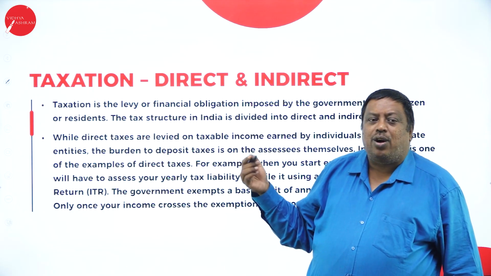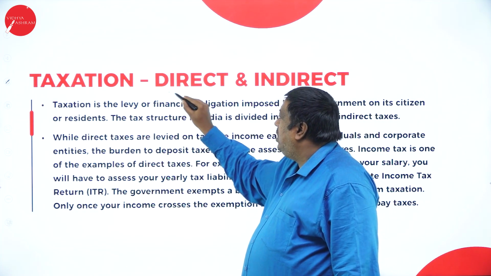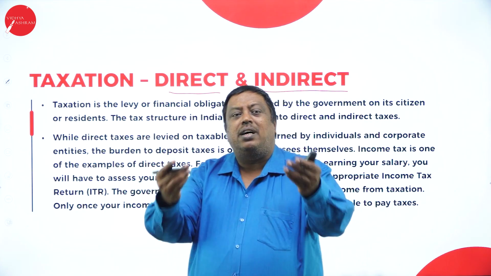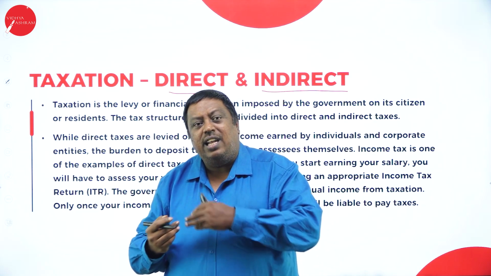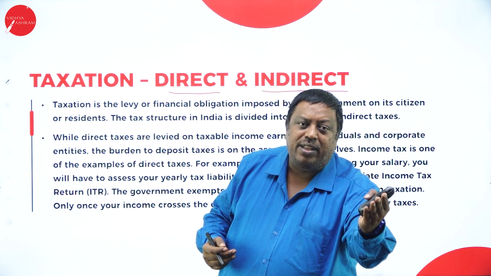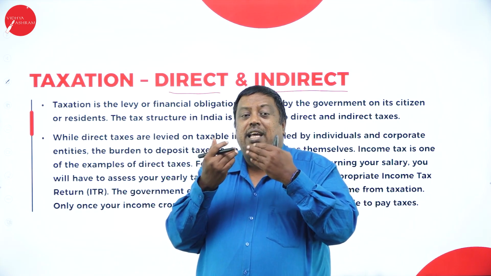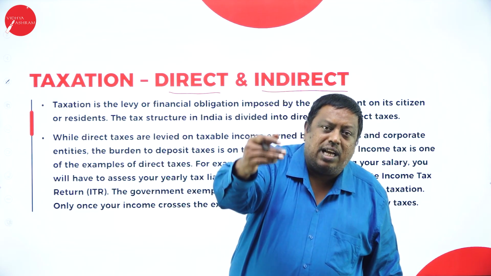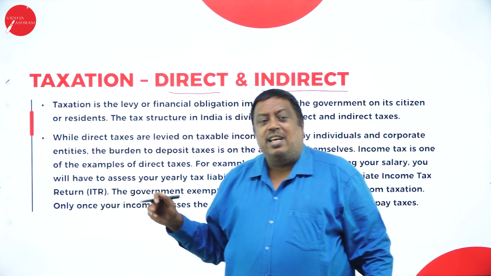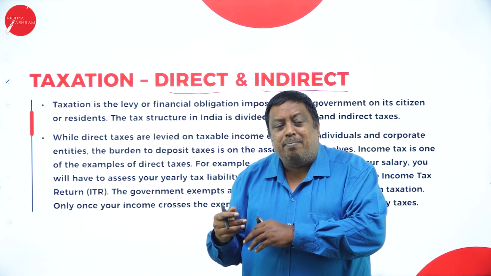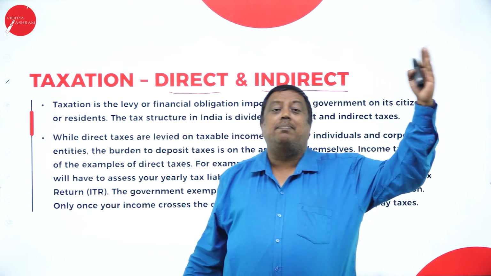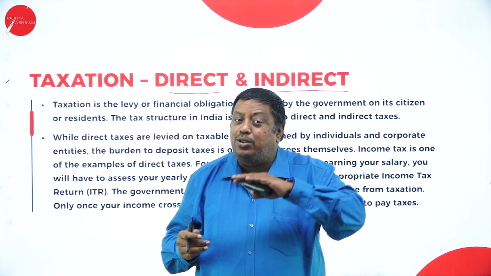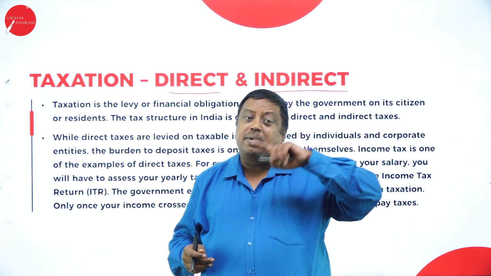So tax is a concept which has two divisions here. One is direct and one is indirect. Direct is nothing but I am earning a source of income here and I am going to pay tax to the government. See, direct means a person is earning income and is paying tax directly to the government. Indirect tax means a person is earning income, but the tax is paid by some other person. See, a person is earning income, but he is not paying the tax, the other person is paying the tax.